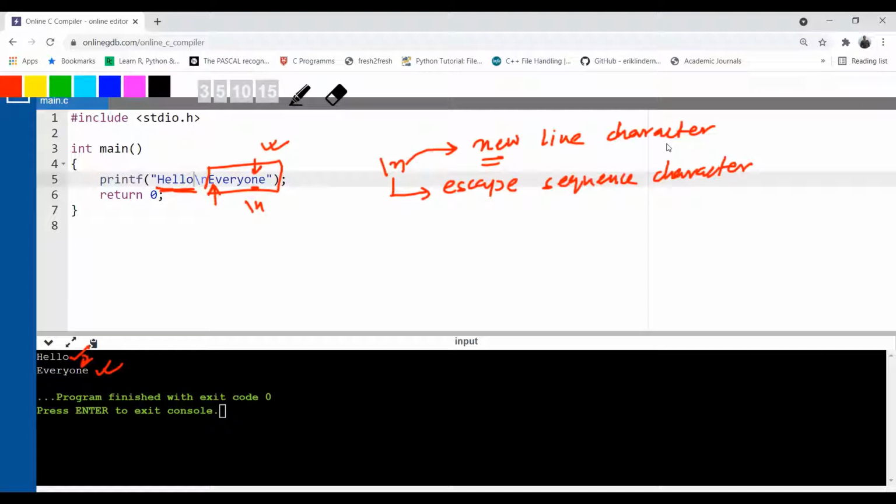Whenever you're going to use it, you can use it before the start of a string. You can also use it at the end of a string. You can also use it in between a string. So whenever the compiler encounters this \n, it will create a new line in the console so that the next printf output can print on the next line. So here I have used \n in between the string.